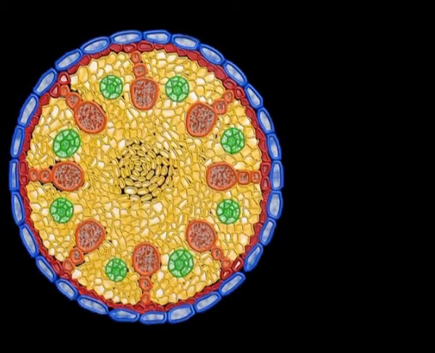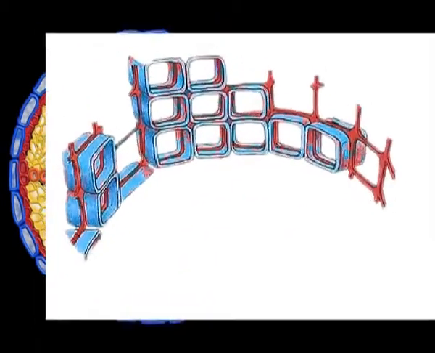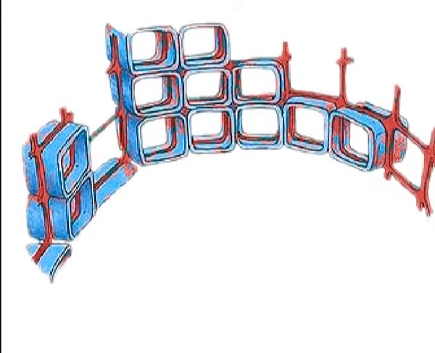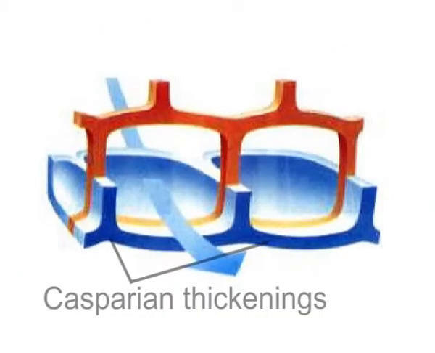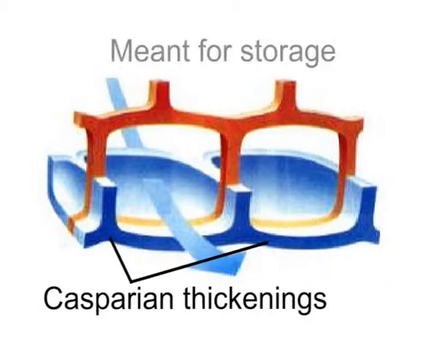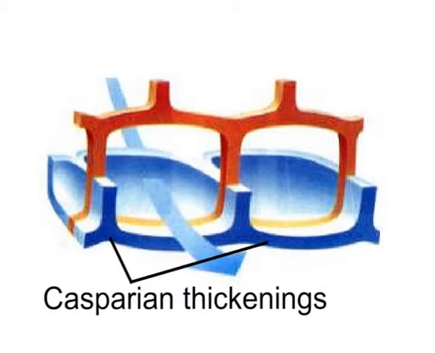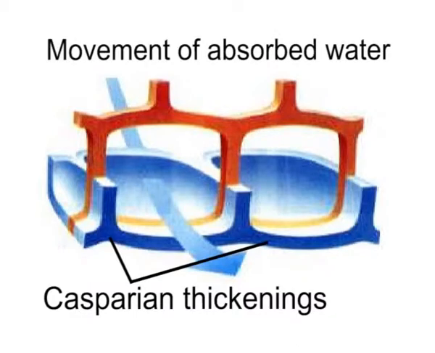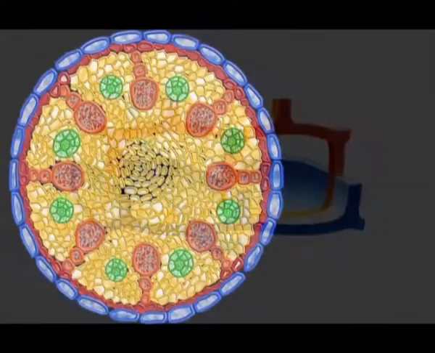Some of the cells in the root endodermis contain secondary thickenings called Casparian thickenings, formed by a waxy substance called suberin. In the stem, it is meant for storage. In the root, it plays an important role in the movement of absorbed water.